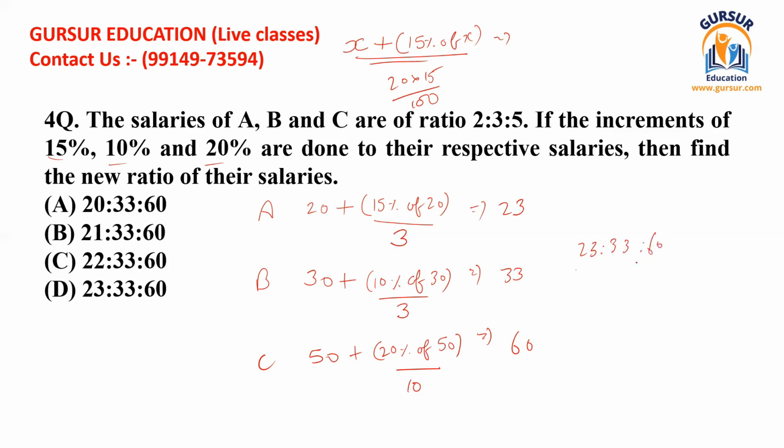You can easily know by just having a simple look that these three values cannot be further divided with the help of a single table. And if this cannot be divided, then ultimately it means that this is the last ratio which cannot be further divided. So this is the last and final ratio. So 23, 33 and 60 should be our right answer. That has been given in option D, and we shall select it as our answer.